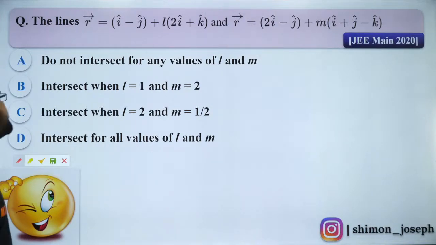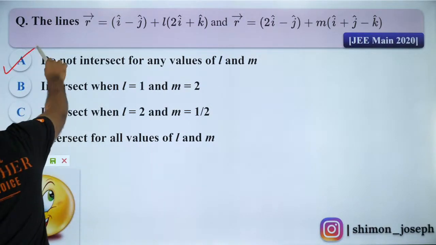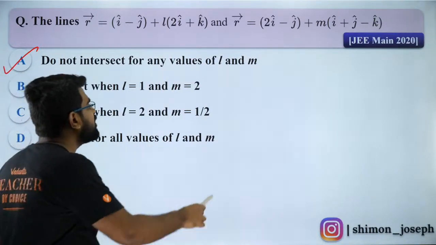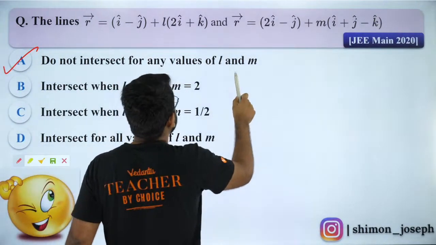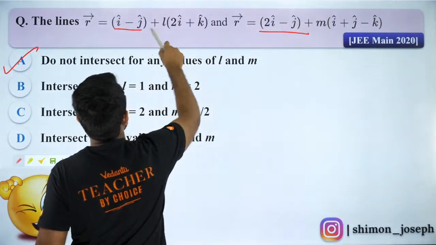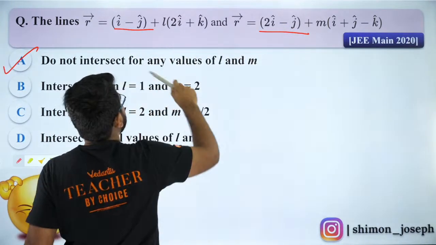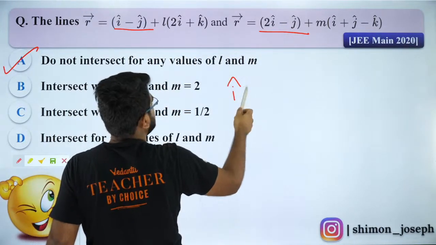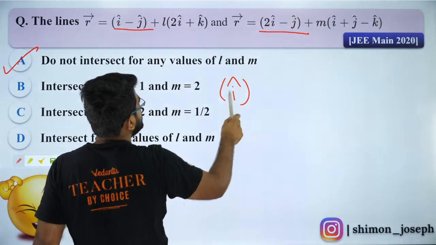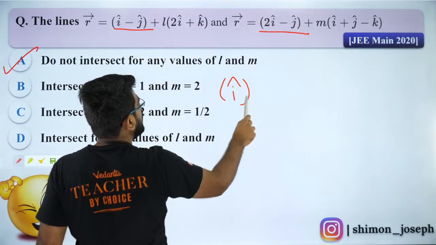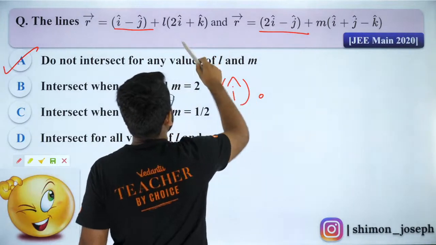So guys, the answer is A. So try to think about it. What is the shortest distance? It is nothing but this minus this. So what is this minus this? It is going to be I cap. That's it, right? So it is going to be just I cap dot B1 cross B2.